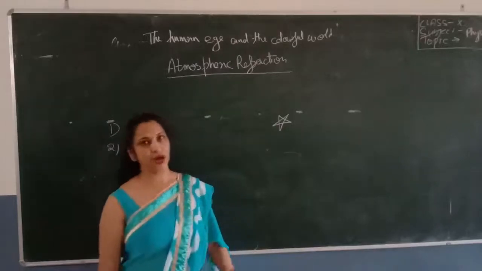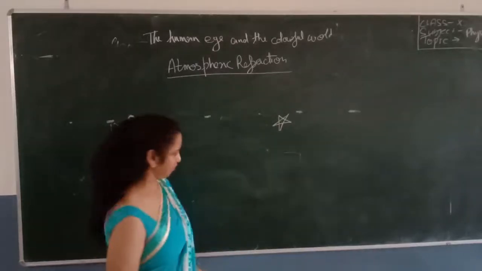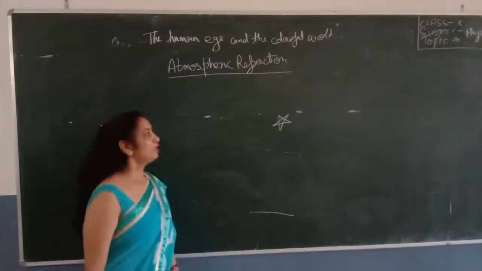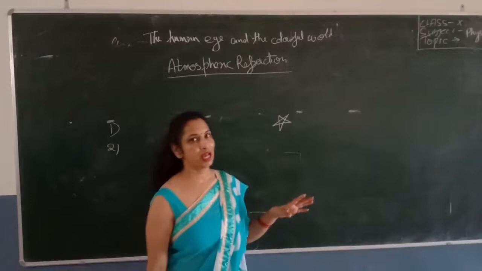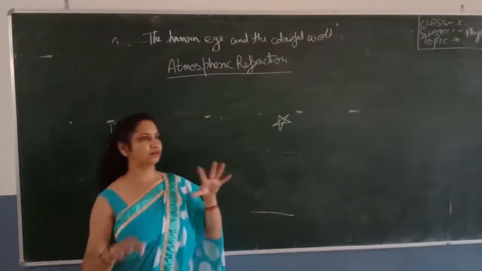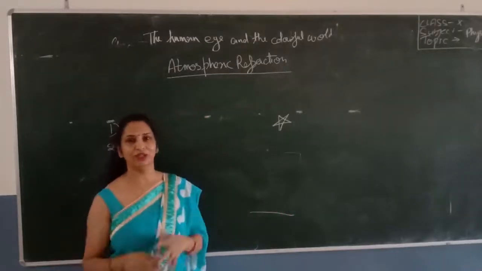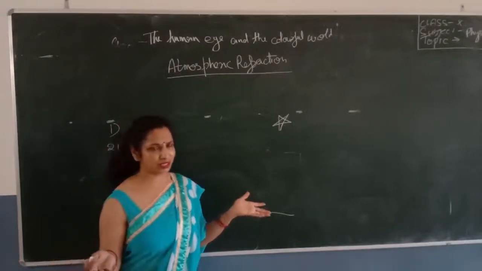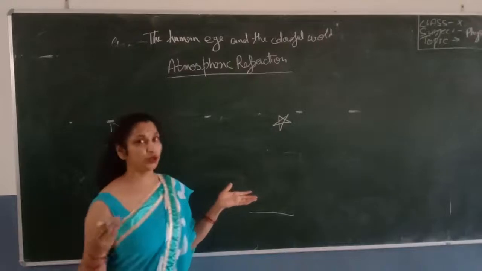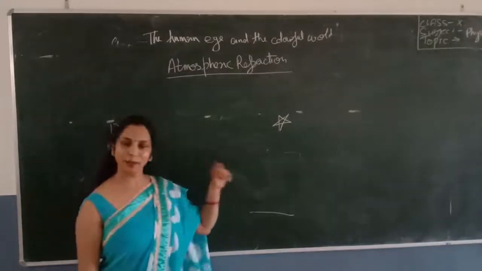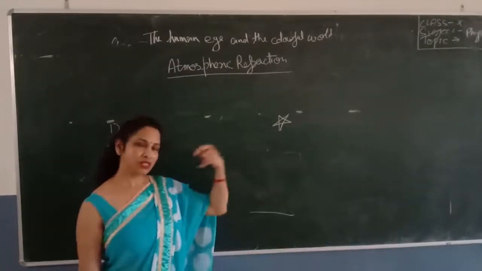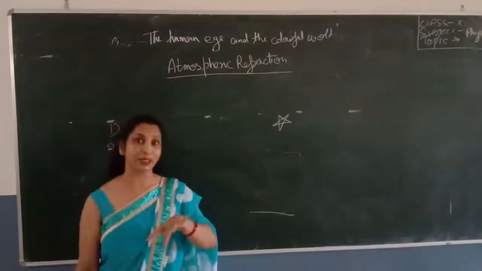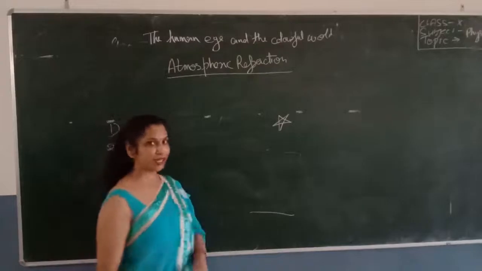So let's understand how the twinkling of stars takes place. Here we are in the atmosphere. The light coming from the stars has to pass through the universe, which is called a vacuum. Since the universe is a vacuum, refraction of light does not take place there. But what happens when the light falls on the atmosphere, when it passes through the Earth's atmosphere? So you will explain it like this.